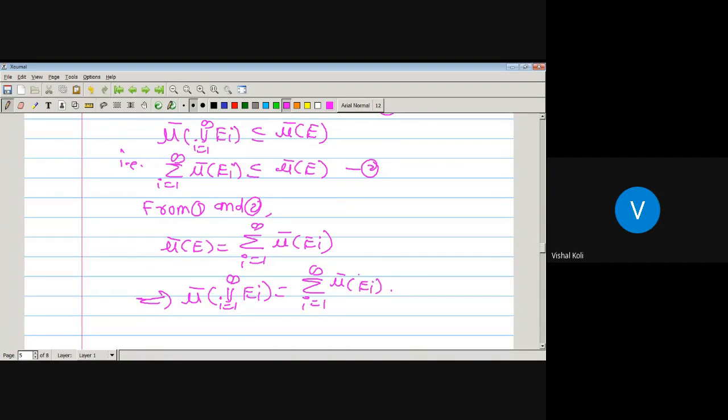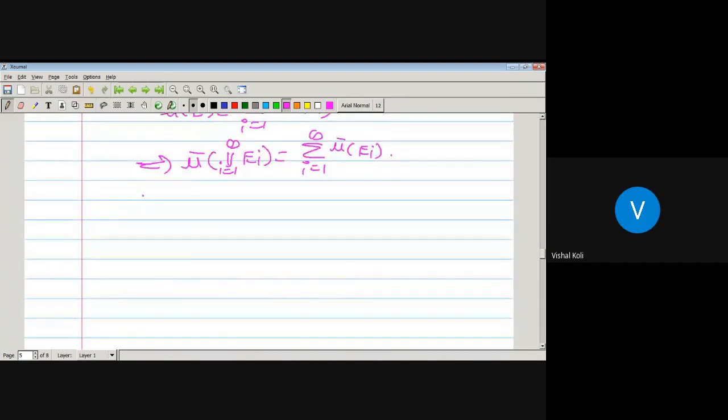Therefore mu bar is countably additive. So mu bar of phi is equal to 0 and mu bar is countably additive.